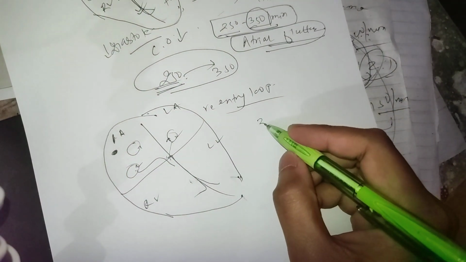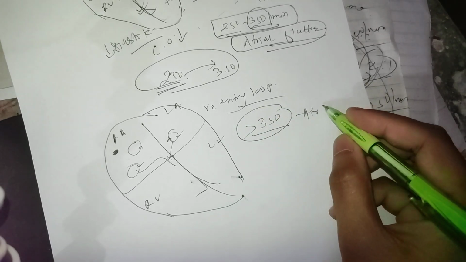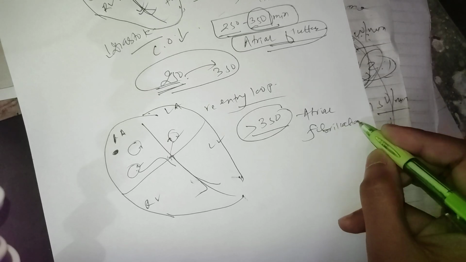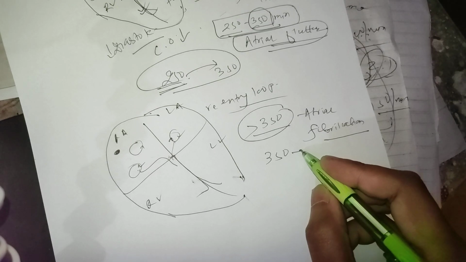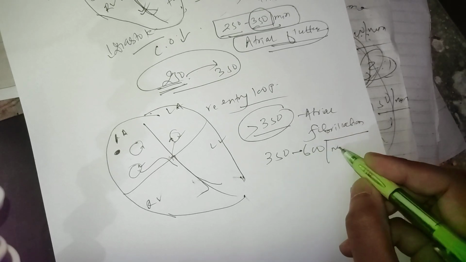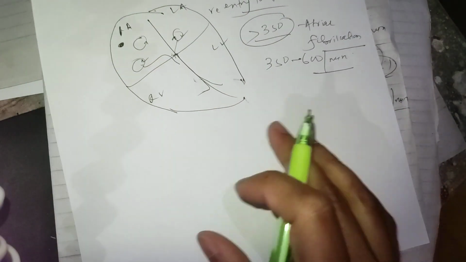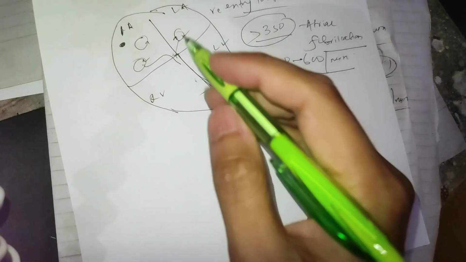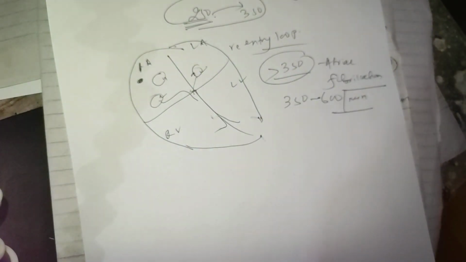And if the rate goes beyond 350, then we call it atrial fibrillation. The rate of atrial fibrillation is typically between 350 to 600 per minute. The mechanism in atrial fibrillation is different from atrial flutter. In atrial flutter there are fixed re-entry loops.